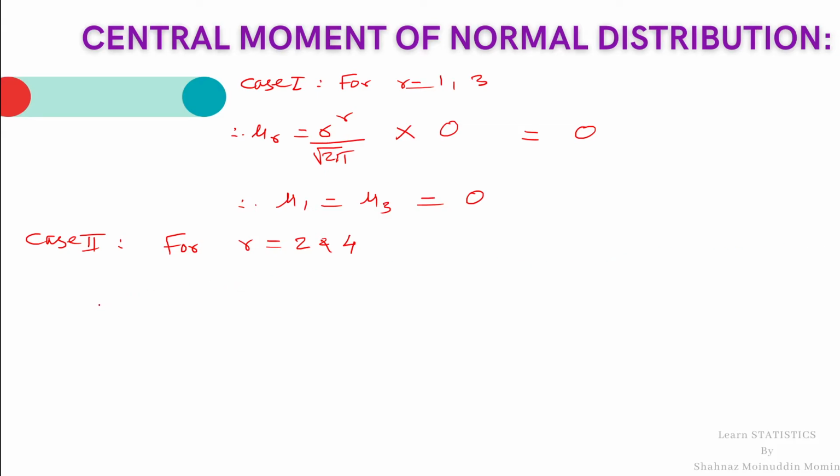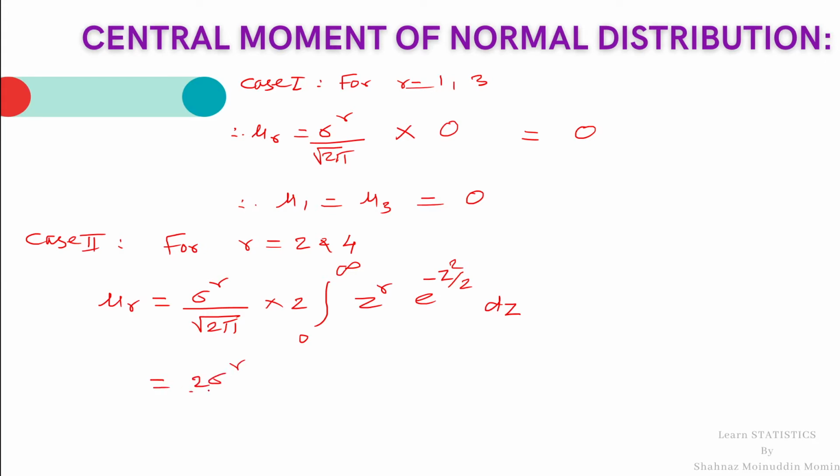Hence in this case, the central moment mu r is equal to sigma raised to r divided by root 2 pi into 2 into the integral from 0 to infinity z raised to r e raised to minus z square by 2 dz, which is equal to 2 sigma raised to r divided by root 2 pi integration 0 to infinity z raised to r e raised to minus z square by 2 dz.